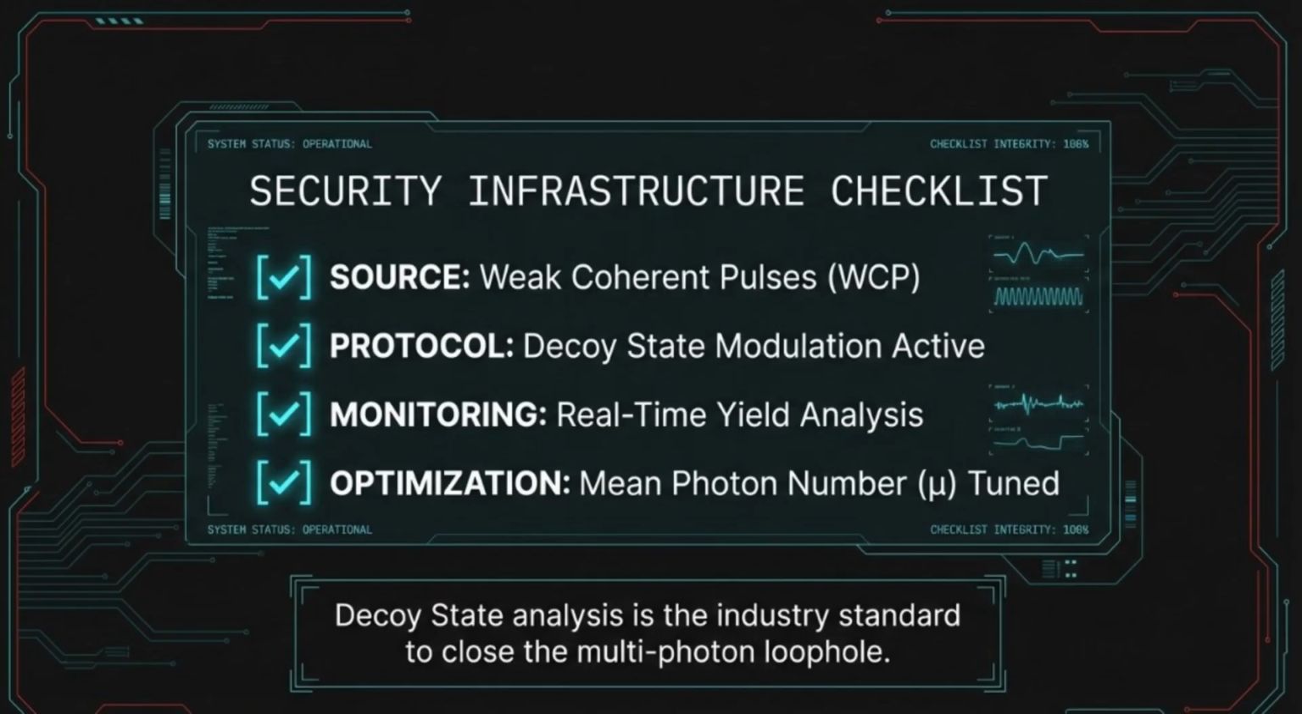Third, the monitoring. We require real-time yield analysis. This is the always-on watchdog that compares expected versus observed detection rates to catch anomalies instantly. Finally, optimization. The mean photon number, or mu, must be precisely tuned to balance secret key rates against the security margin. By integrating these elements, we close the multi-photon loophole that plagued early QKD implementations. Decoy state analysis isn't just a feature, it is the industry standard that transforms a vulnerable laser pulse into a foundation for absolute cryptographic privacy.